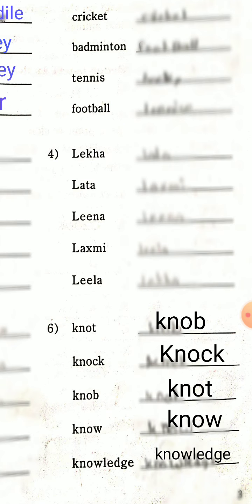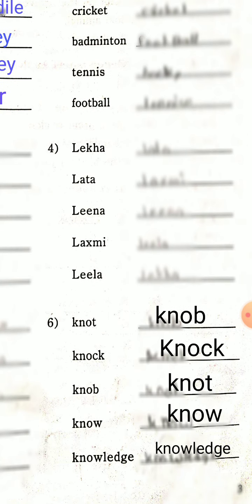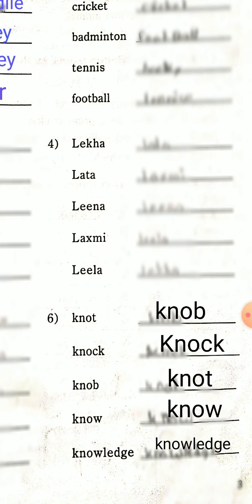So for the fourth in alphabetical order, which word is there? K, N, O, W. And there is knowledge also, K, N, O, W. There are two such words, but K, N, O, W comes after not. So we have used this word as the fourth, and the last word is K, N, O, W, L, E, D, G, E, knowledge. So knowledge is the last word in alphabetical order.